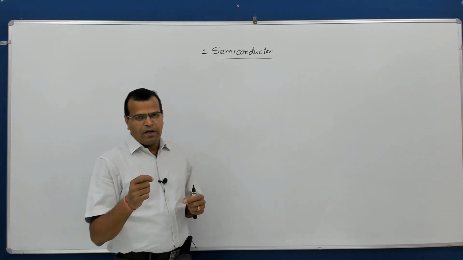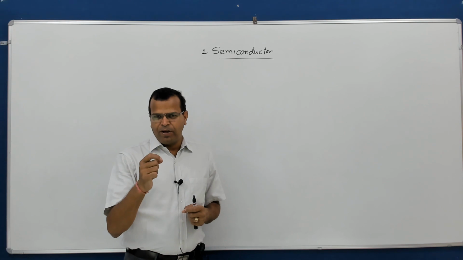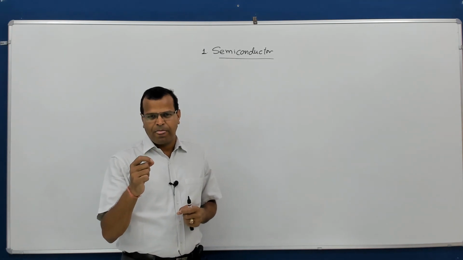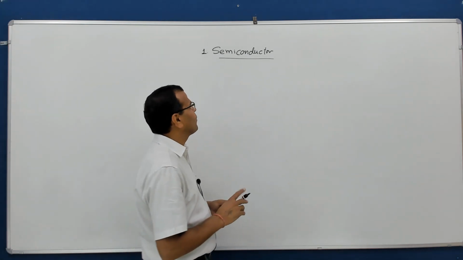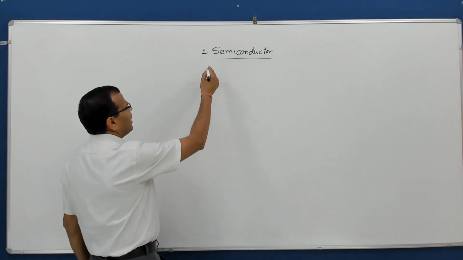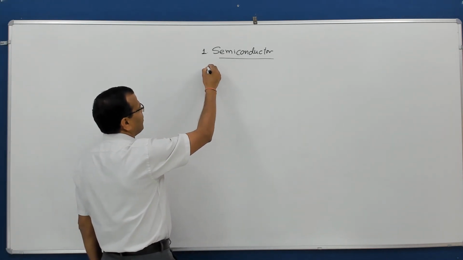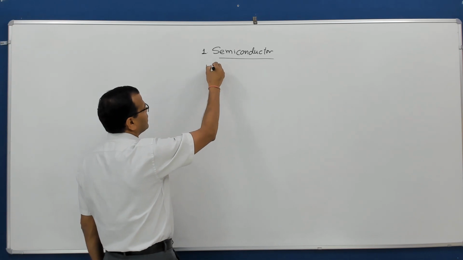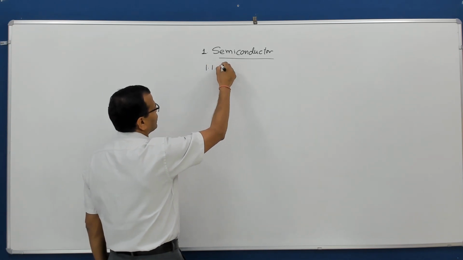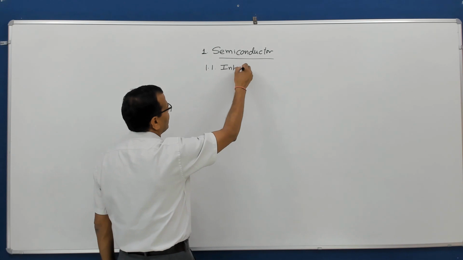The first book is Millman Halkias. You should always study Millman Halkias and then you can refer other books for this. In semiconductors, I will be talking about the very first topic, that is, I will say, introduction. We will see what is there in the introduction.